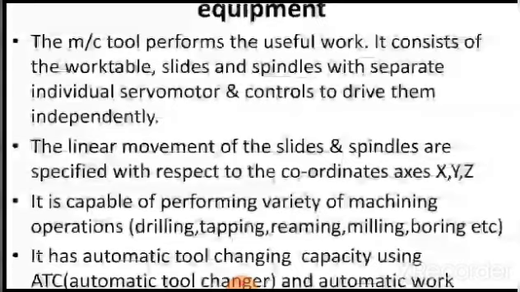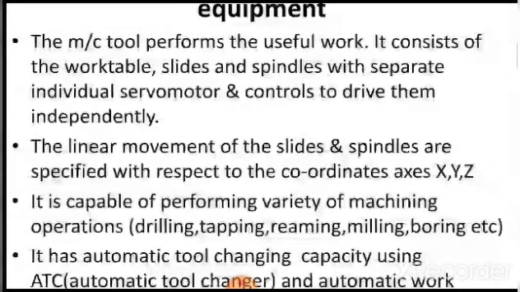Machine tool or processing equipment. The machine tool performs the useful work. It consists of the work table, slides, and spindles, which have separate individual servo motors and controls to drive them independently. The linear movement of the slides and spindles is specified with respect to the 3 coordinate axes.